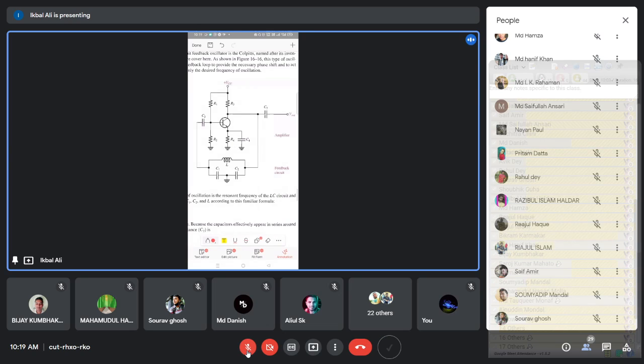First, we have to understand which portion of this circuit is the amplifier and which portion is the beta network. The amplifier circuit I have discussed in the previous classes, so if you have followed that, then you can recognize the circuit.